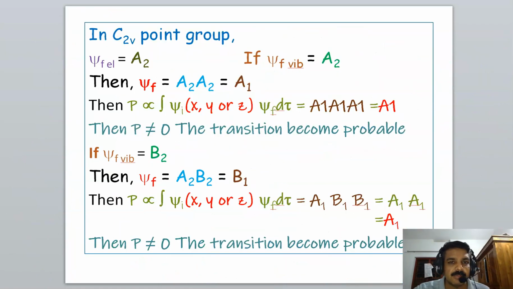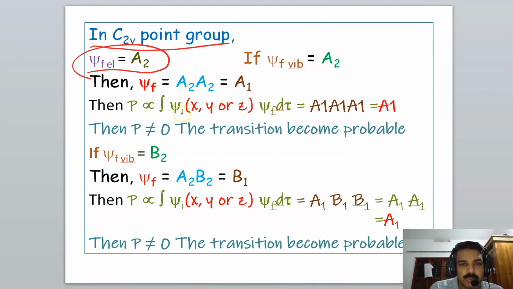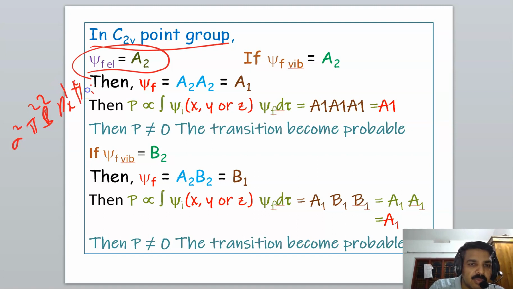Okay, in the case of the C2V point group, psi f electronic is A2. I told you psi f electronic is A2. The electronic configuration is sigma 2 pi 2 s2 px1 and pi star 1.